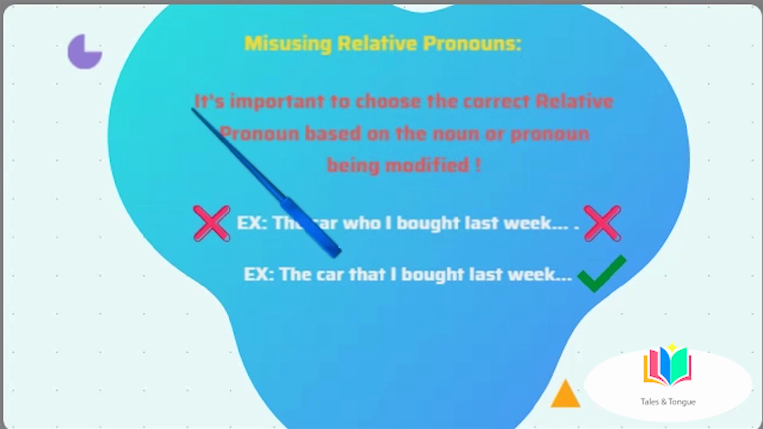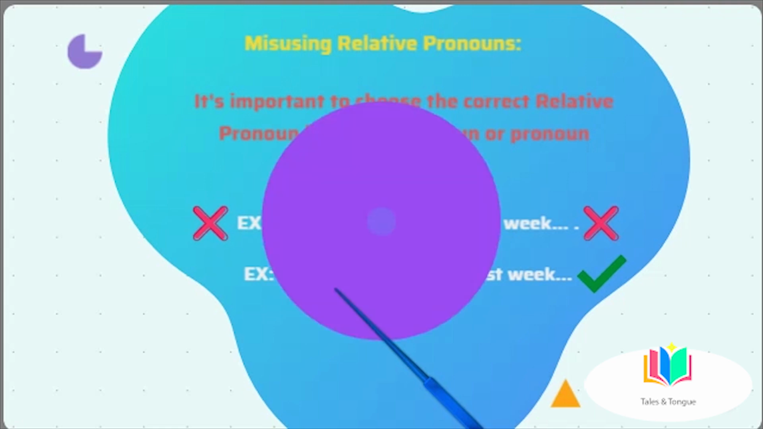Misusing relative pronouns. It's important to choose the correct relative pronoun based on the noun or pronoun being modified. For example, the car who I bought last week is already in the shop. The car that I bought last week is already in the shop. In this example, we should use that instead of who, because we are talking about a thing, not a person, okay?